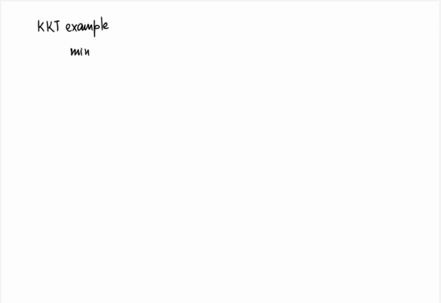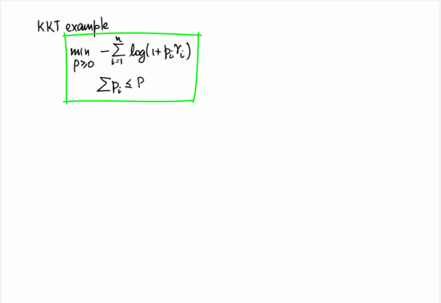We need to minimize over p non-negative the minus of sum over i of log(1 + p_i γ_i) subject to sum over i of p_i less than or equal to capital P. Let the primal dual optimal pair be given by p star, lambda star, and let us write down the KKT conditions. Now the first two conditions are obvious, so we can directly write them down. The first is the primal feasibility condition, which says that p star is greater than or equal to 0 and summation over i of p_i star is less than or equal to P. The second is the dual optimality condition, which says that lambda star is greater than or equal to 0.